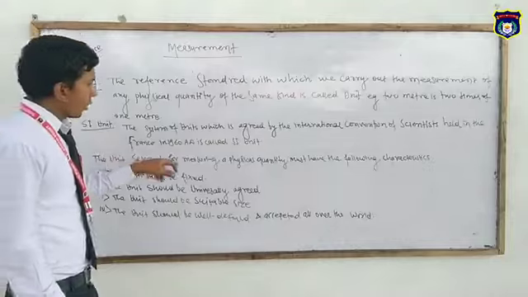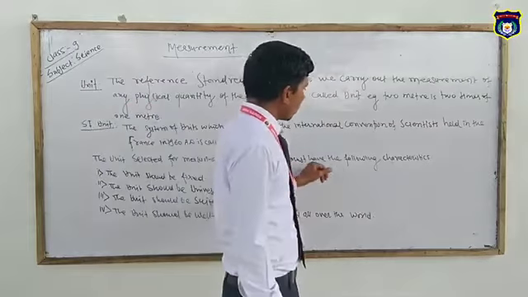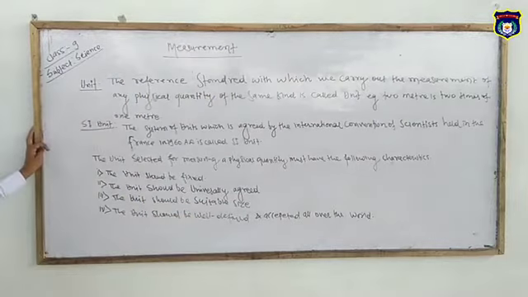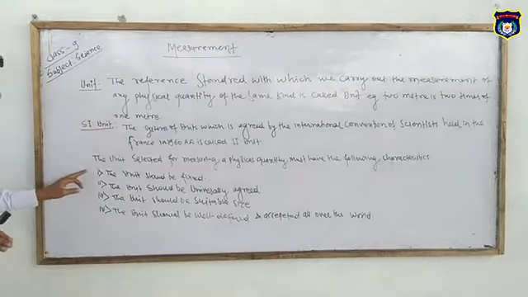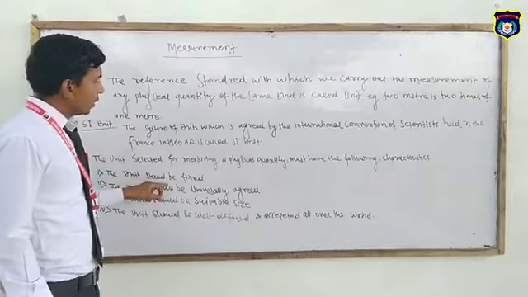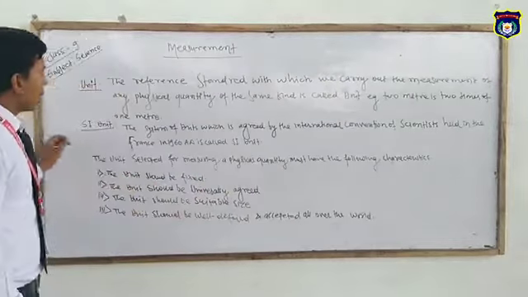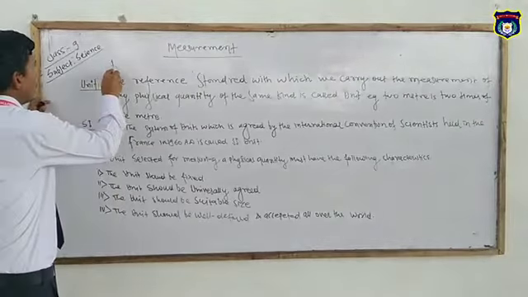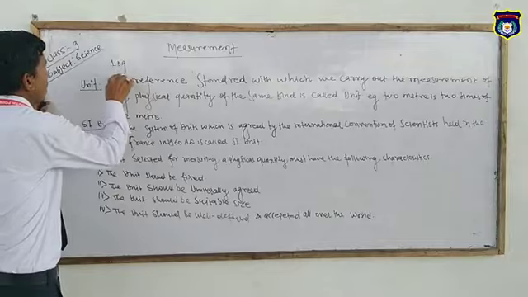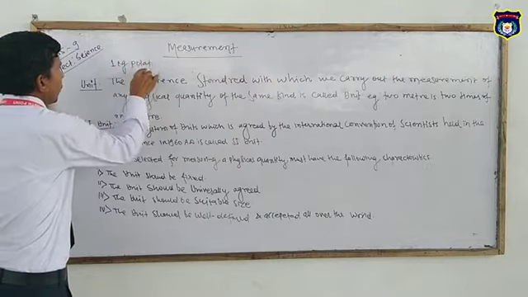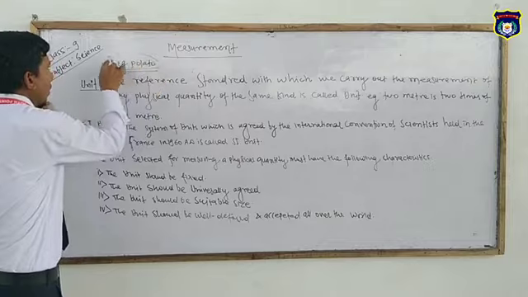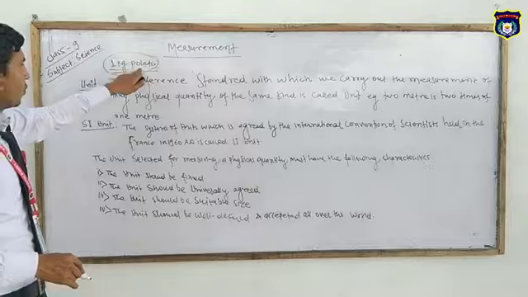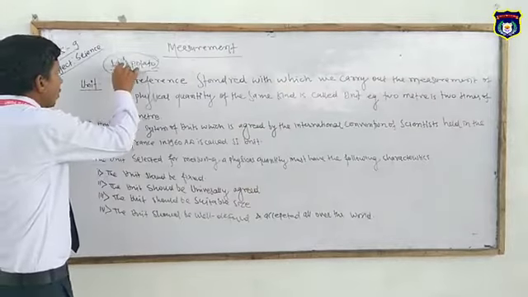The unit selected for measuring a physical quantity must have the following characteristics. The unit should be fixed. For example, 1 kg of potato: 1 kg potato is the physical quantity and kg is the unit.